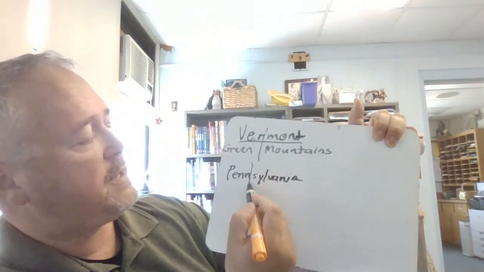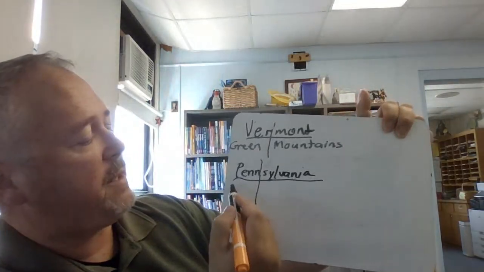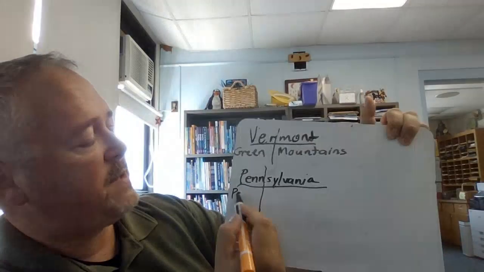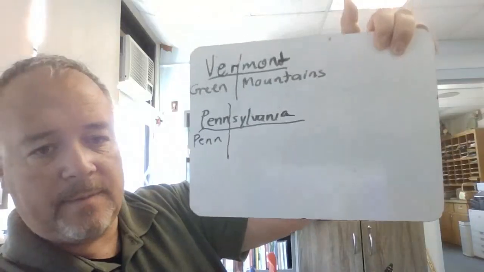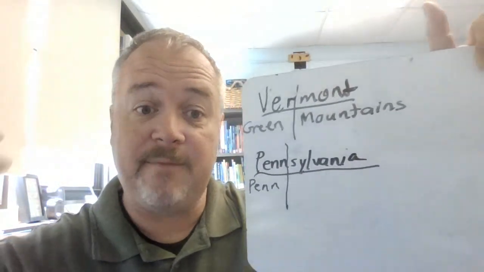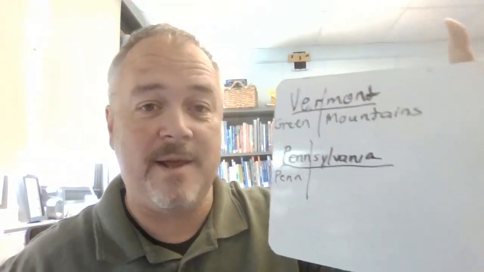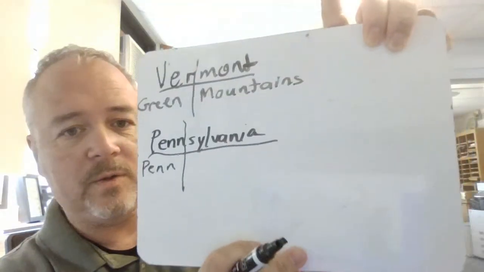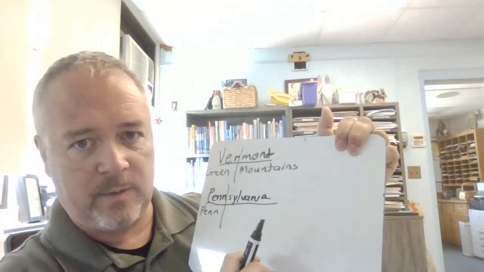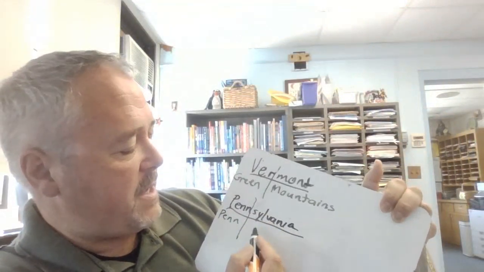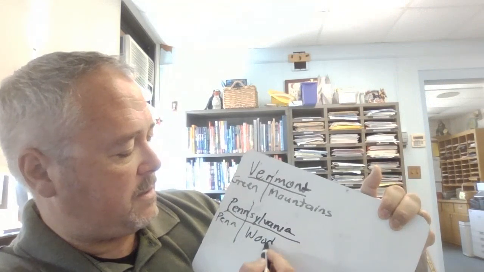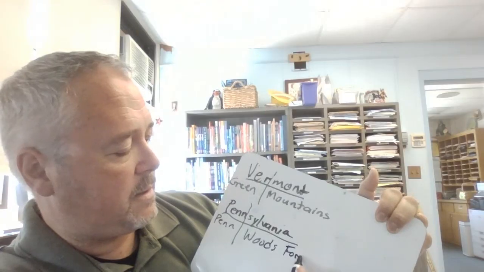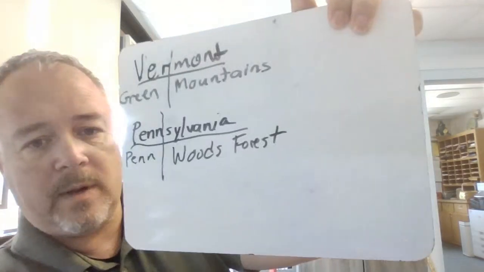It's got 2 words inside it. Penn and Sylvania. Penn is his name, William Penn. And actually this state was not named for this guy William Penn. It was named for his father, who was also called William Penn. William Penn, the older one, was a military leader, and it was named in his honor. Sylvania means woods or forest. Okay? So let's take a look and see why.